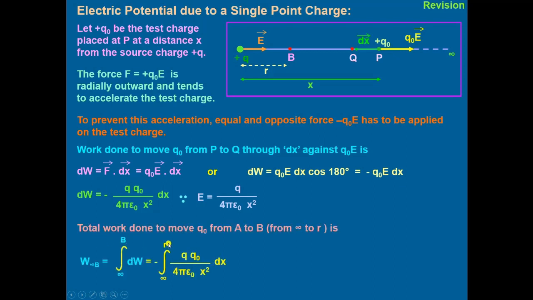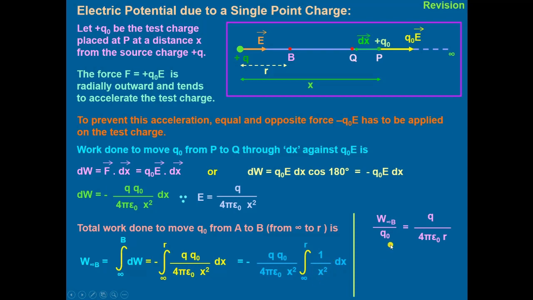Then the total work done to move this q naught from infinity to the point B at distance r, W infinity to B, will be equal to the integration of the small work done between infinity and that point B, that is q naught Q divided by 4 pi epsilon naught x square into dx.